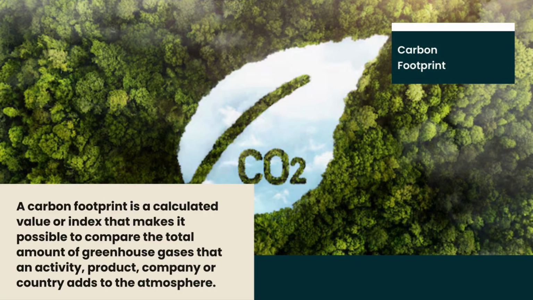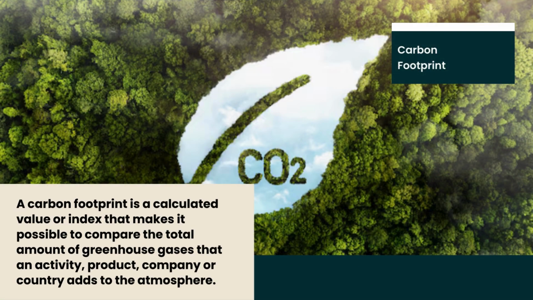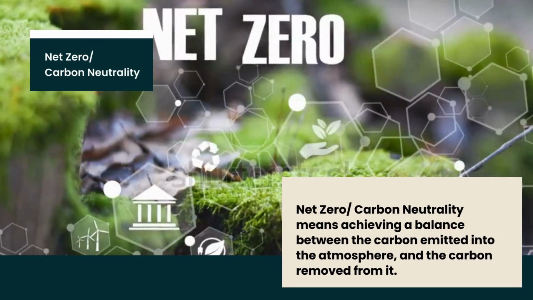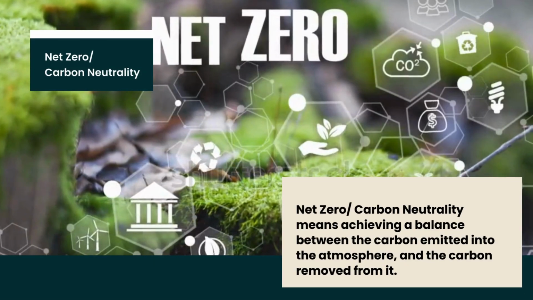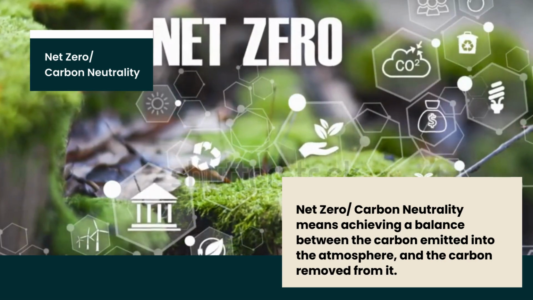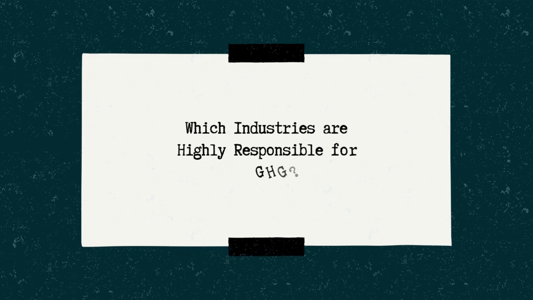What is a carbon footprint? A carbon footprint is a calculated value or index that makes it possible to compare the total amount of greenhouse gases that an activity, product, company or country adds to the atmosphere. What is net zero carbon neutrality? Net zero carbon neutrality means achieving a balance between the carbon emitted into the atmosphere and the carbon removed from it. Which industries are highly responsible for GHG?